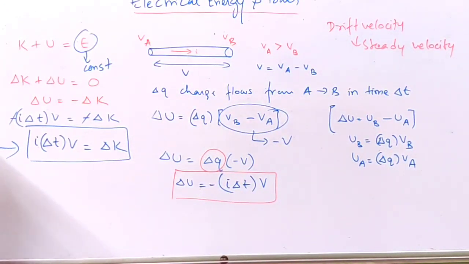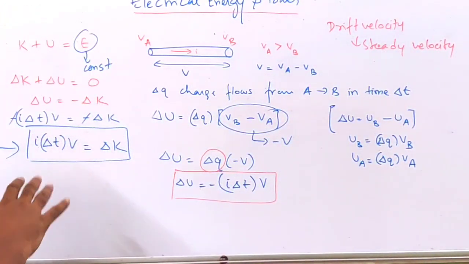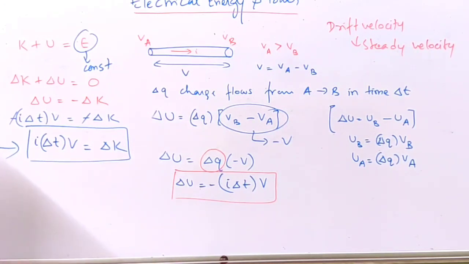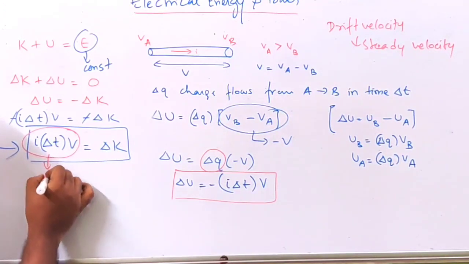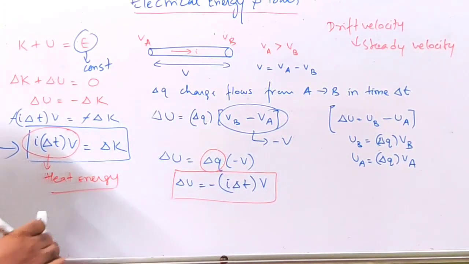Because see, the energy of the electrons cannot increase continuously because they are undergoing collisions with other free electrons. So it is not possible that the energy is increasing continuously. So they have to move with a constant steady velocity, that is called drift velocity. So that means there can't be any increase in kinetic energy. Now we know that potential energy is decreasing, kinetic energy cannot increase. So what is happening to this energy? Actually, this energy is getting converted into heat energy. So this decrease in potential energy is converted into heat energy.